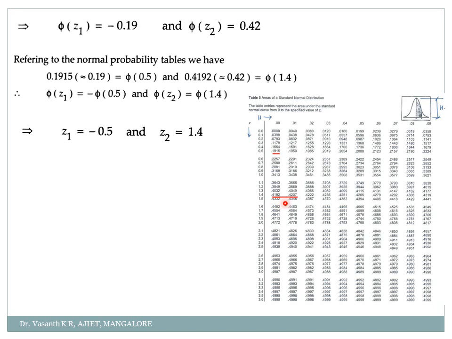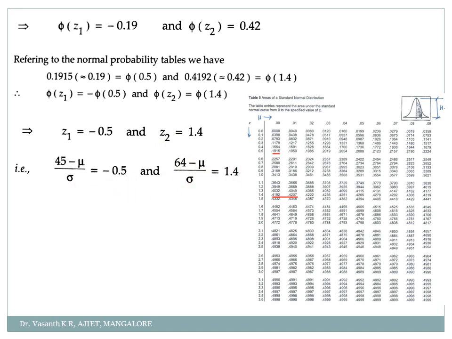You forget about this negative sign. Negative sign I'll put it here. 0.19, you check here in the graph. So 0.19 is here. So what is the value of phi? That is 0.5 plus 0, or simply 0.5. Then 0.42. So 0.42 is here. There are two values. Either you can select 0.419 or 0.420. I have selected 0.419. That is 1.4 plus 0, or simply 1.4.